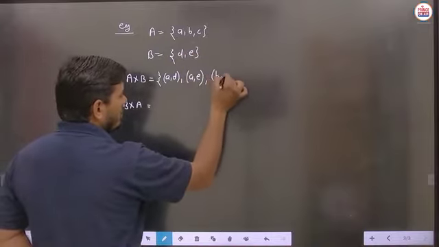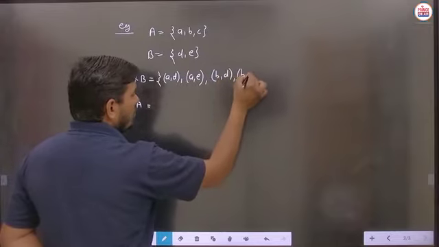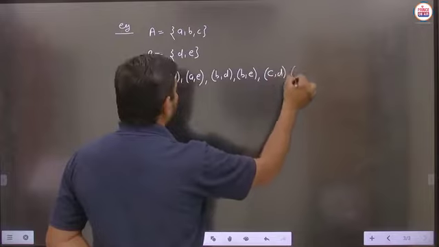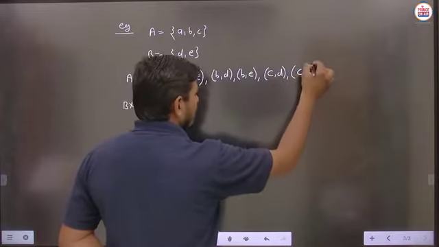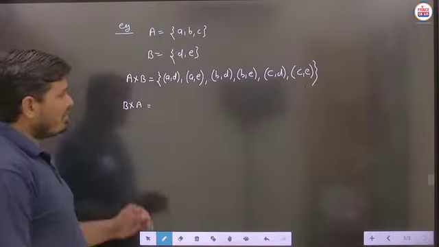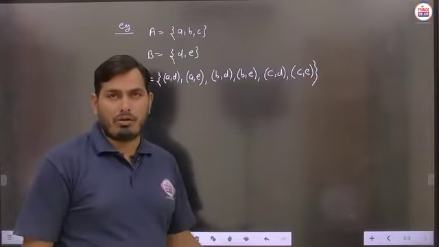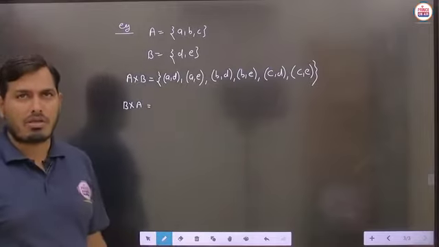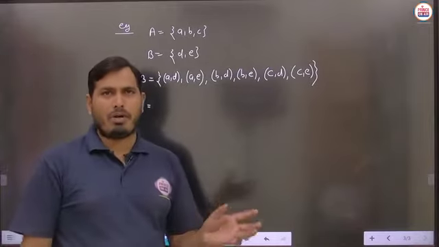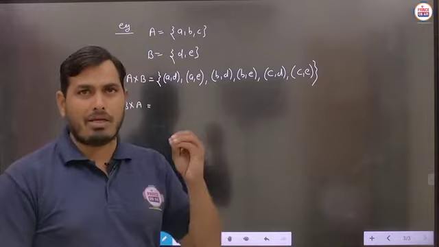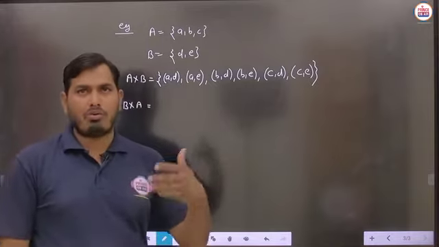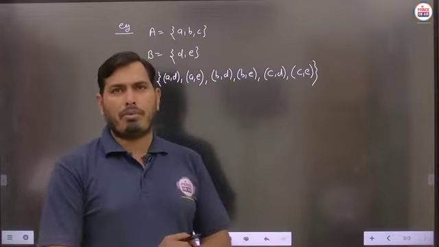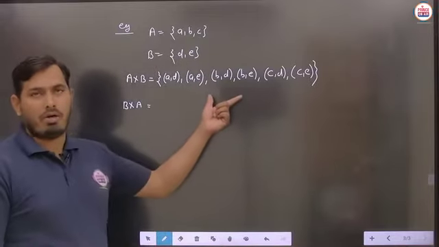So we will write here B comma D. Then we will write B comma E. After that C comma D, and C comma E. Is it clear? So in this way you can write down the Cartesian product, and you can evaluate the Cartesian product of two non-empty sets. Here there is no calculation part, no multiplication of any type. We just have to see how the elements are arranged and how they are written in the form of ordered pairs. Is it clear?